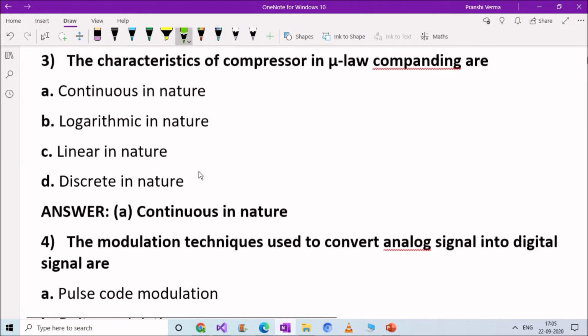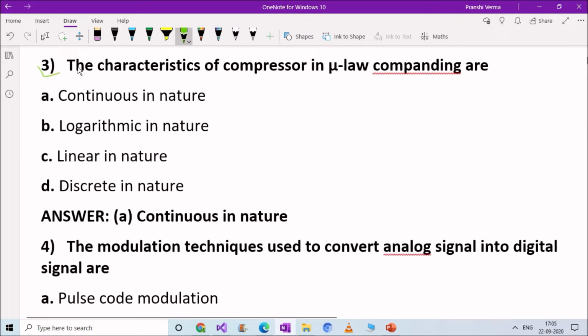Next question. The characteristics of compression in mu law companding are: option A, continuous in nature, option B, logarithmic in nature, option C, linear in nature, option D, discrete in nature. Right answer is option A, continuous in nature. The characteristics of compression in mu law companding are continuous in nature.